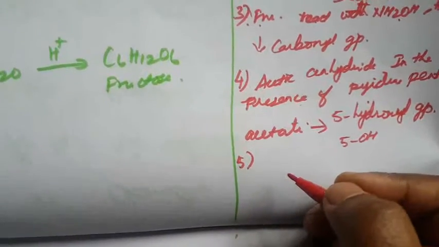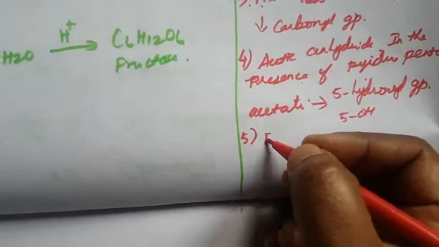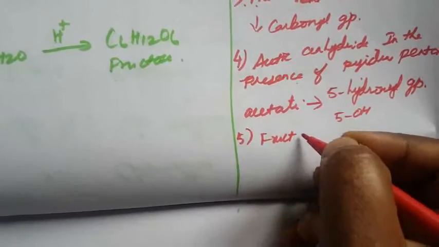The next point is that fructose is not oxidized by bromine water. This rules out the possibility of the presence of an aldehyde. What is the confirmatory test for an aldehyde? The bromine water will be decolorized. Glucose is oxidized by bromine water, but fructose is not.